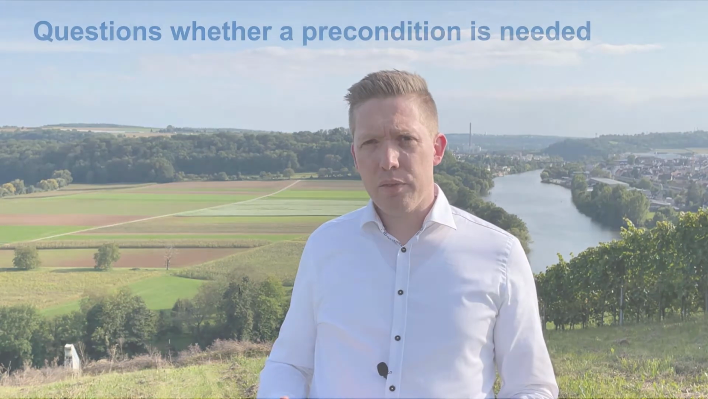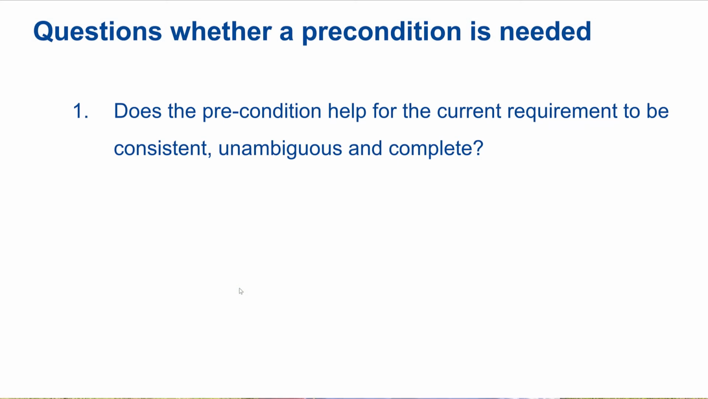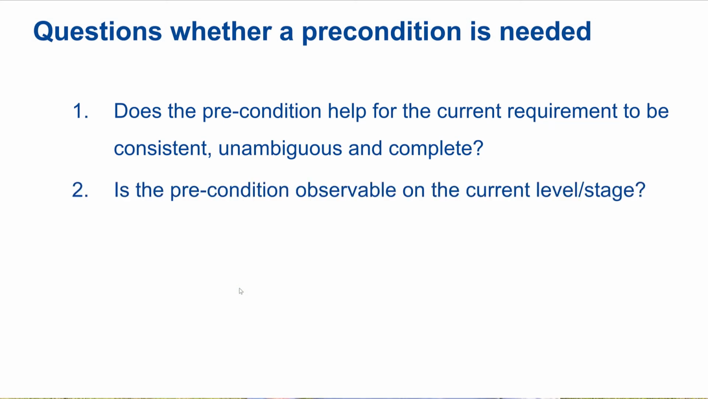But this does not mean that a precondition with a global scope is irrelevant for your requirements. The challenge is to figure out which preconditions are relevant and which are not. For each precondition, you have to ask the questions if it's needed for the current requirements to be consistent, unambiguous and complete. If it is observable on that level, and if this is not the case, you may need to add another variable to the interface.